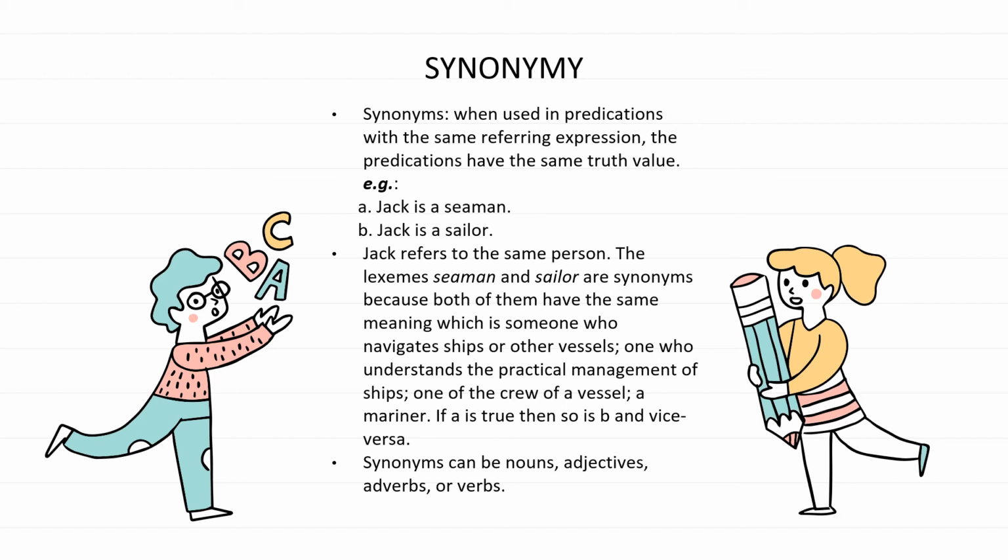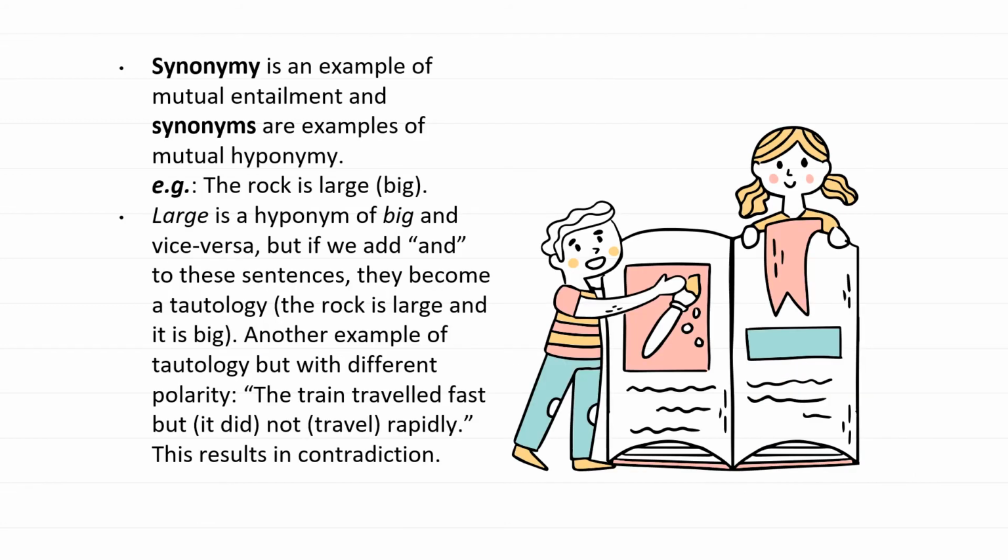The lexemes seaman and sailor are synonyms because both of them have the same meaning, which is someone who navigates ships or other vessels, or one who understands the practical management of ships, or one of the crew of a vessel, or it could be a mariner. So if A is true, then so is B, and vice versa. Synonyms can be nouns, adjectives, adverbs, or verbs. Synonymy is an example of mutual entailment, and synonyms are examples of mutual hyponymy.